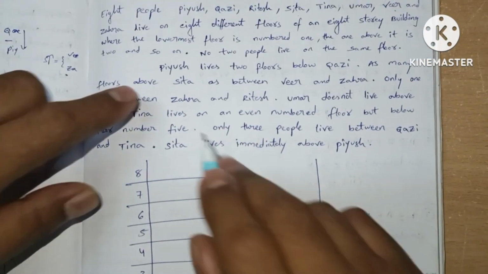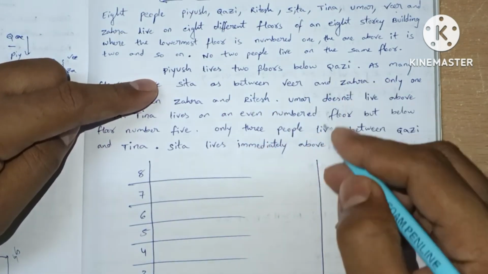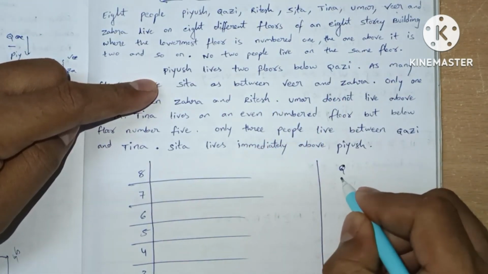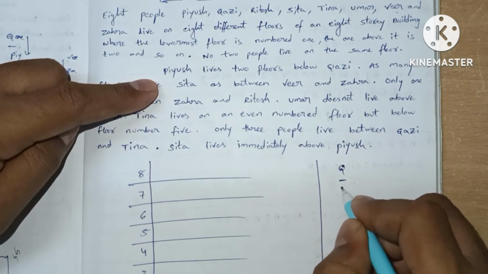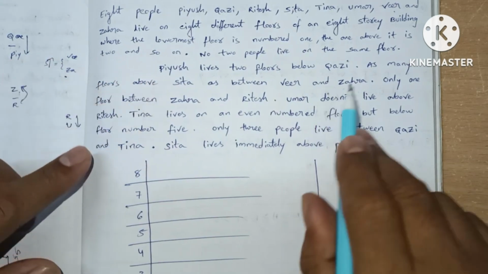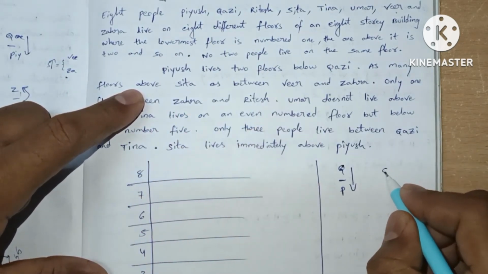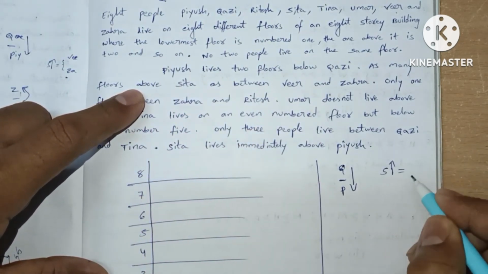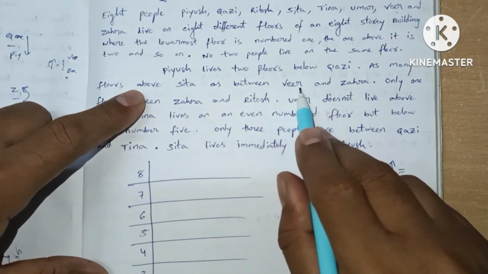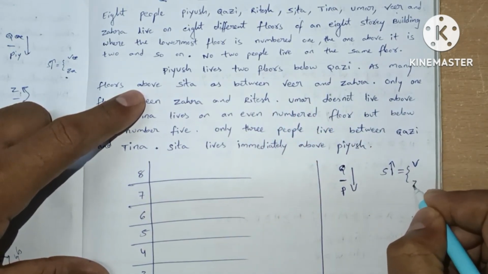Let's see the question. Piyush lives 2 floors below Kwaji. Kwaji, below second floor is Piyush. Next one. As many floors above Sita as between Veer and Jahra.